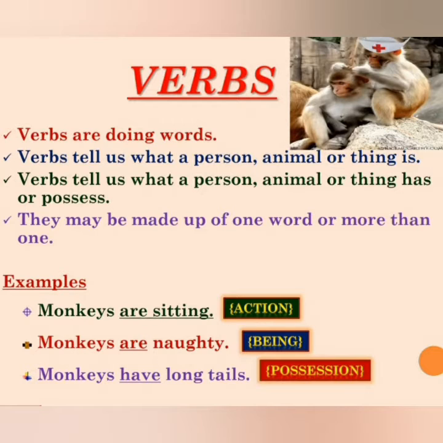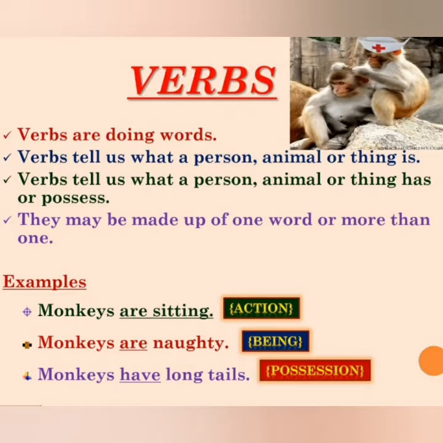Means verbs are doing words. They tell us what a person, animal or thing is, and they also tell us what a person, animal or thing has. Each and every sentence has a verb. They may be made up of one word or more than one word. Okay, now look at the screen. Here I have some examples.